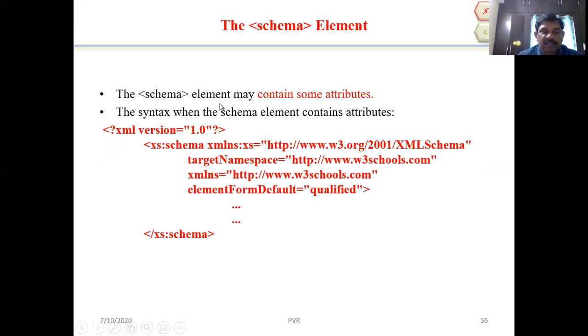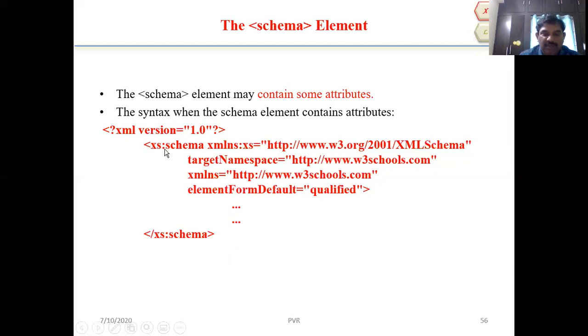Here, the schema element may contain some attributes. The syntax when the schema element contains attributes: less than question mark xml version equal to "1.0" question mark greater than. This is the syntax for the XML version, and the XML schema I am writing.